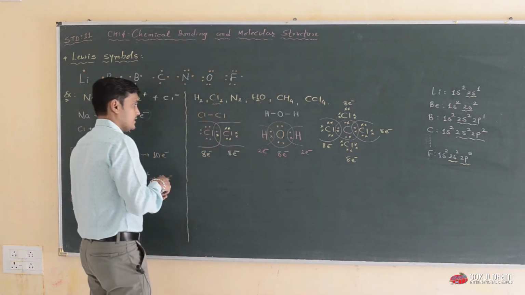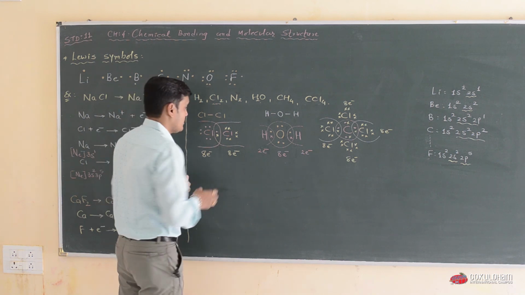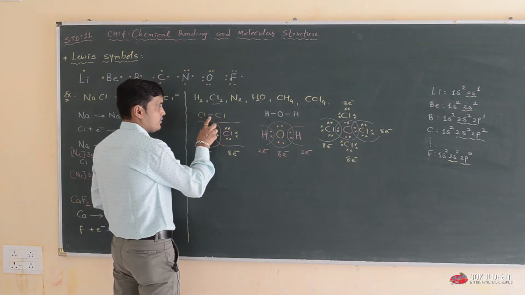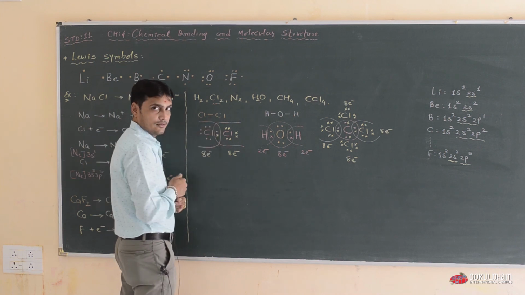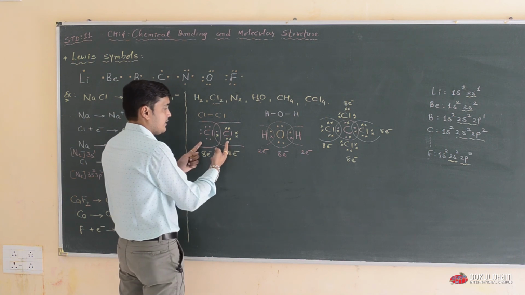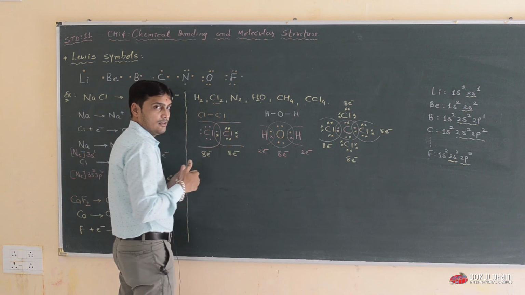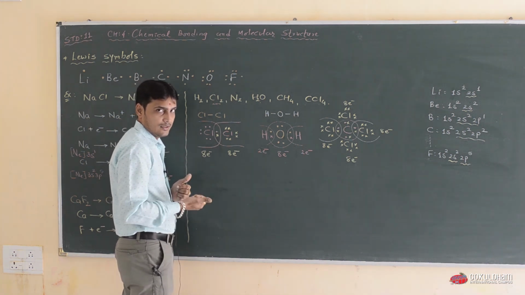Now we are going to discuss double bond, single bond and triple bond. This example contains a single bond, chlorine chlorine. The definition is: when atoms share 2 electrons, that bond is known as a single bond.